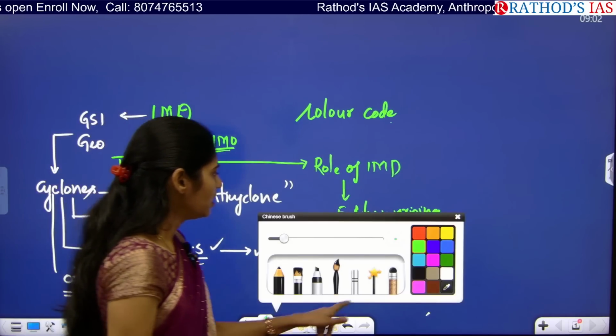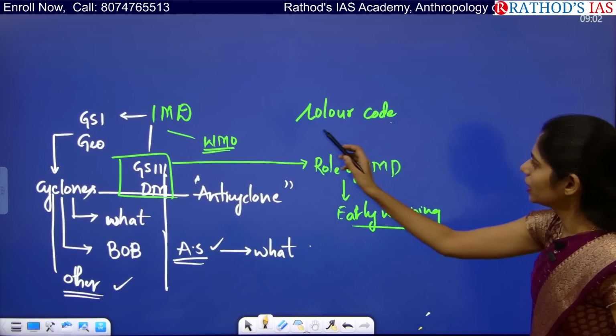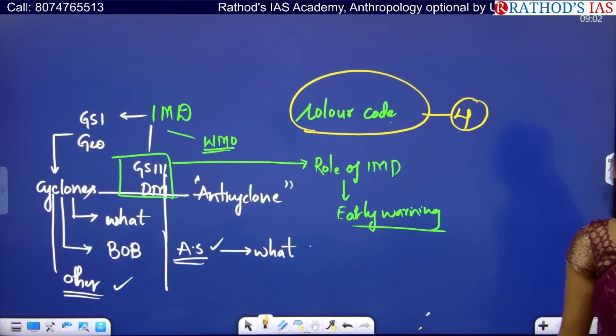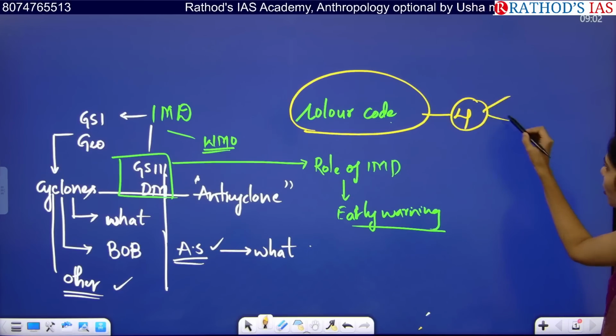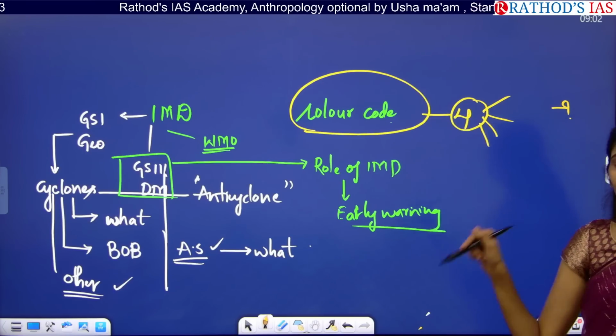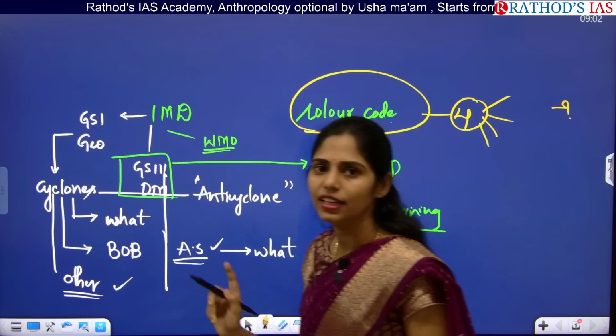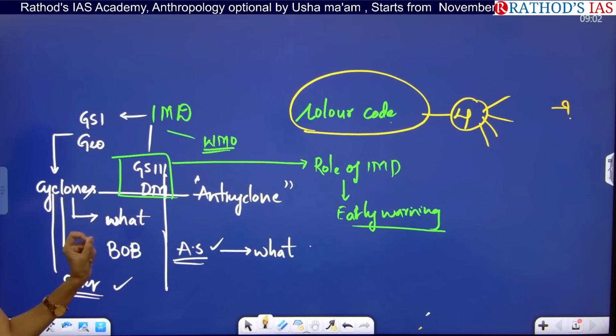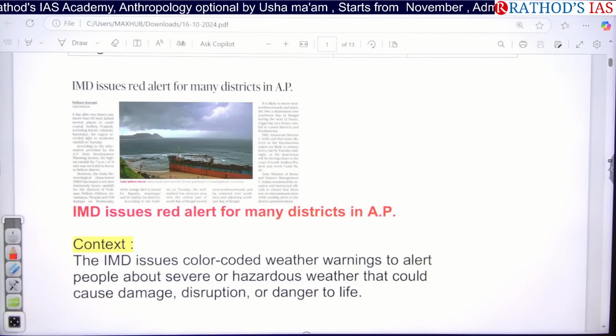Even there is one more area that you have to focus on here. IMD will be giving you 4 color codes and you have to see which are those colors and what is the significance of that color code, because in this article it said about red color code to AP now. All these are the dimensions where you can get questions in your mains and as well as prelims.